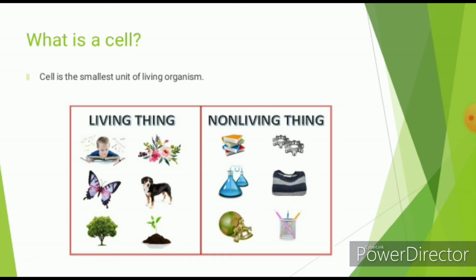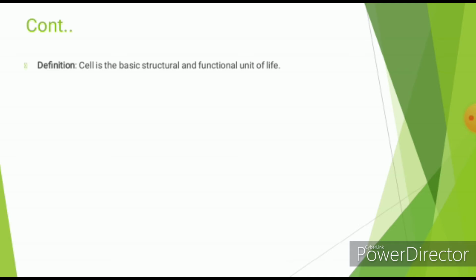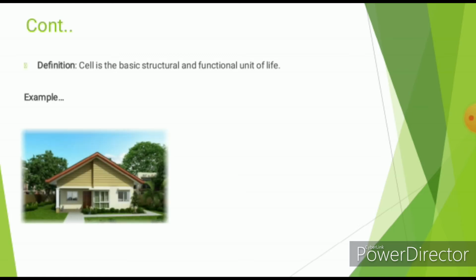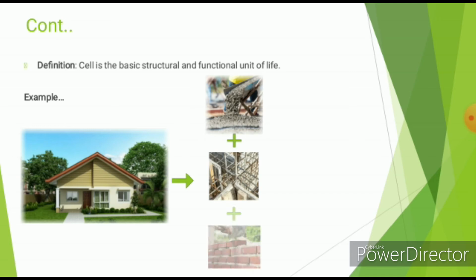Each and every plant and animal body is made of many cells that perform different activities. That's why we can call cells the building blocks of life. Let me see the definition of a cell. Cell is the basic structural and functional unit of life. This one we can easily understand with one example. If we want to build a permanent house, we need some raw materials like bricks, cement, sand, concrete, iron, etc. Without a brick, we cannot build a permanent house. Likewise, every living body is made of a lot of cells.